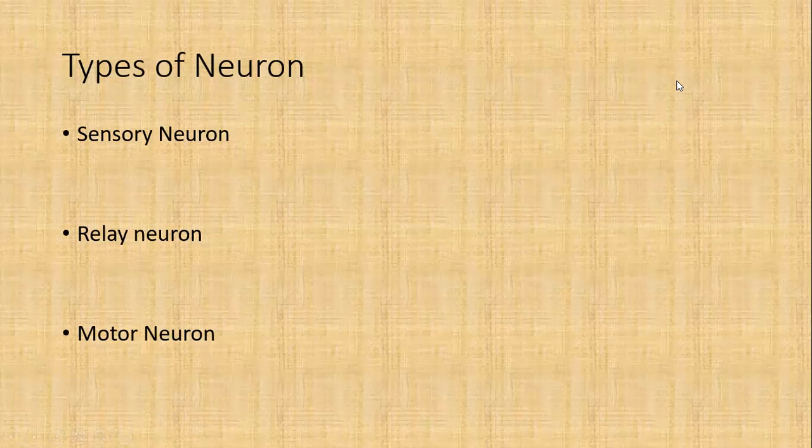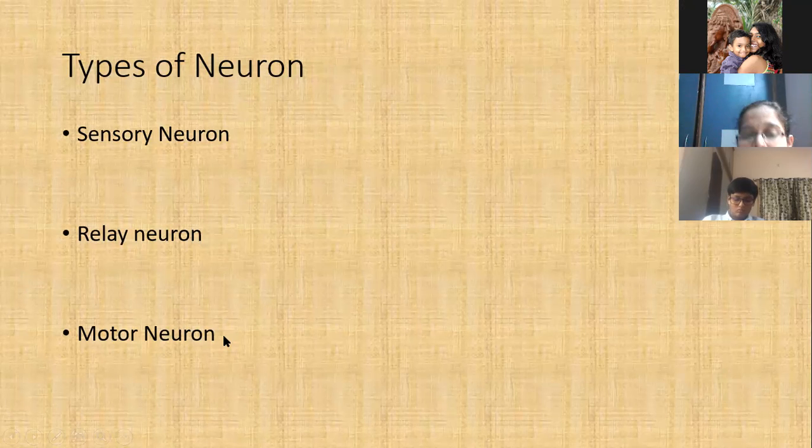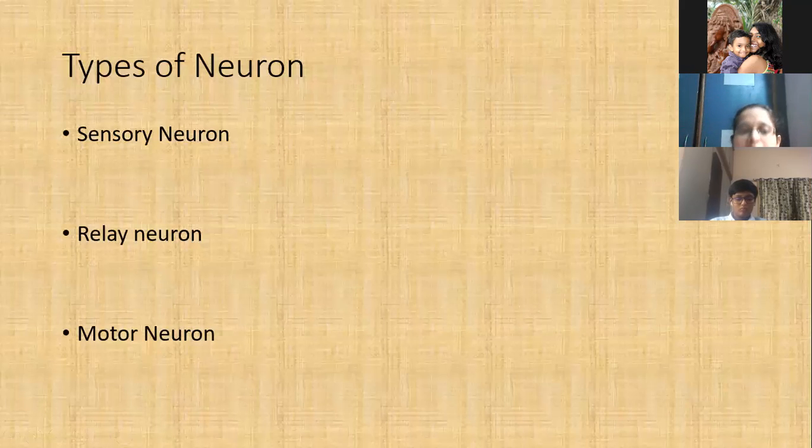Motor neurons are important neurons in our body. Their function: once the sensory neuron passes the message of receiving a stimulus from the surroundings, it is given to the spinal cord, then to the brain for the appropriate response, what the body needs to do in this situation. Then that response is carried by the motor neuron to the effector muscle which is going to act.